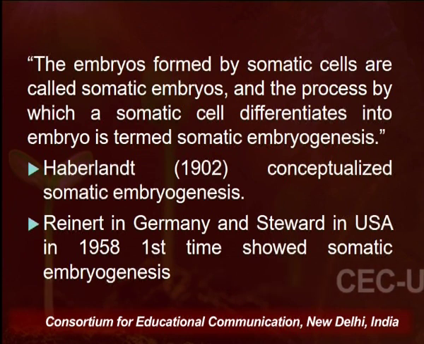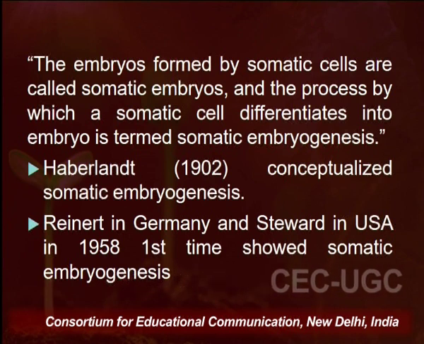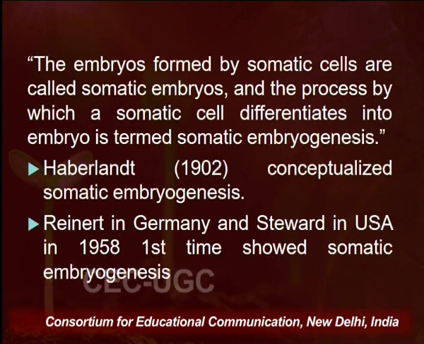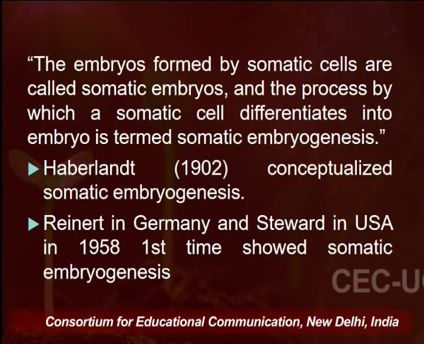Now, the foundation or the concept of somatic embryogenesis was laid down by Haberlandt in 1902, when he stated that each cell can develop into a new plant. But it was Reinhardt in 1959 in Germany and Steward in the USA in 1958 who for the first time developed somatic embryos using the callus cells of carrot as explant material.